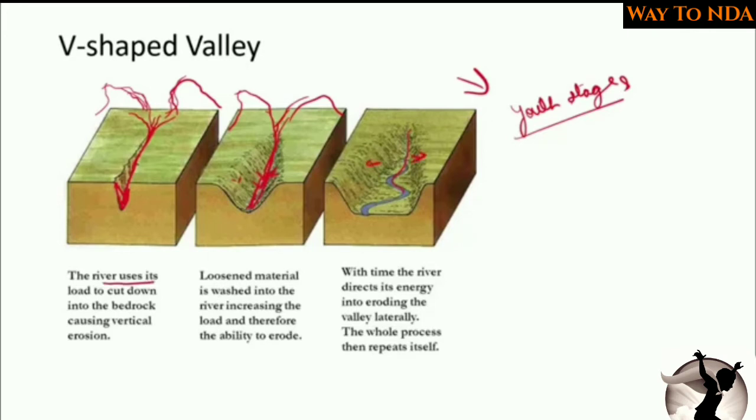So the river uses its load to cut down into the bedrock, causing vertical erosion. So this is the vertical erosion. Okay, and loosened material is washed into the river, increasing the load and therefore the ability to erode decreases. Okay, so here the material which is brought by the river will increase and the lateral erosion will start, the downward will decrease. Okay, and within time the river directs its energy into eroding the valley laterally.